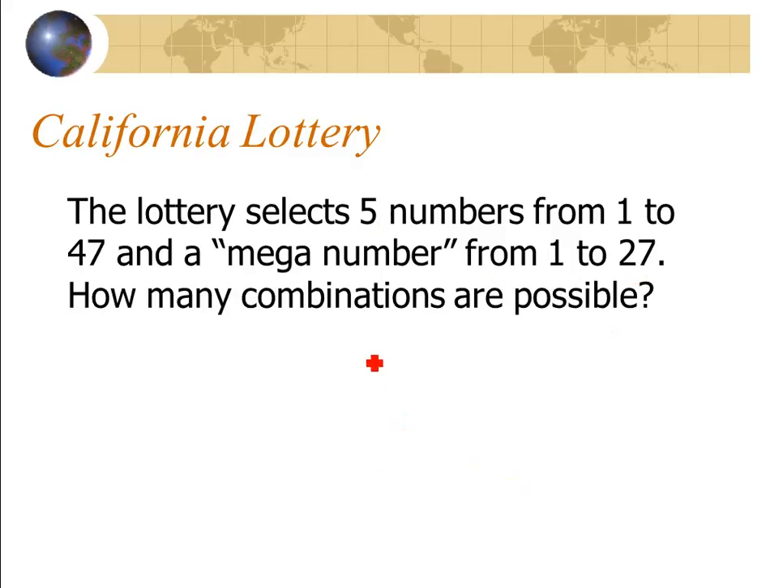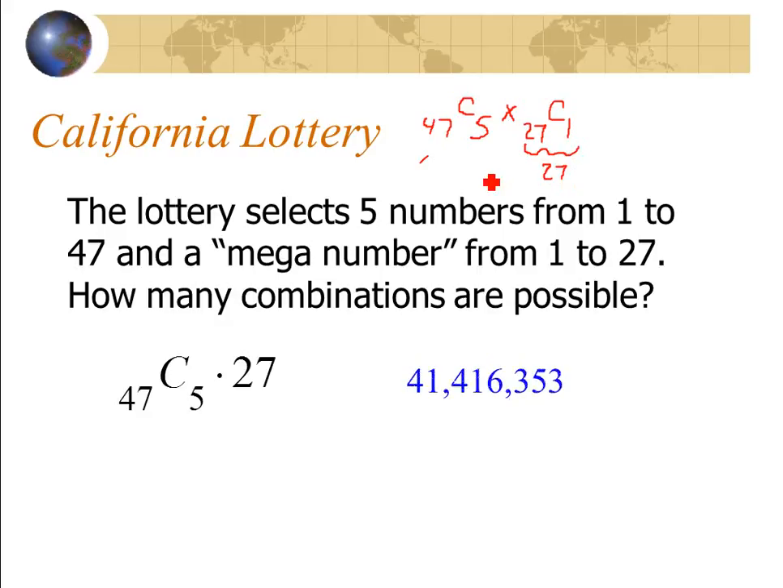and I want to know how many combinations are possible. From the 47, I'm going to choose 5. From the 27 numbers, I'm going to choose 1. Now this is equal to 27. So that's where this calculation comes out. So all the possibilities, there's 41 million different ways of winning.